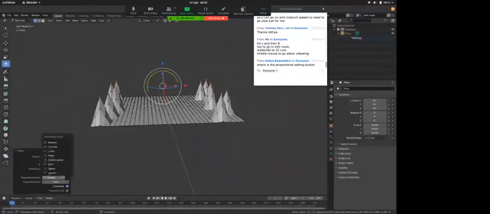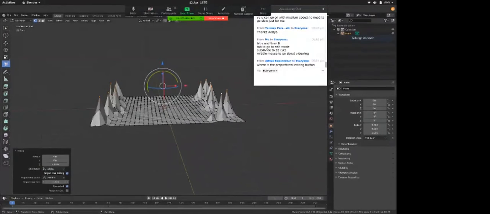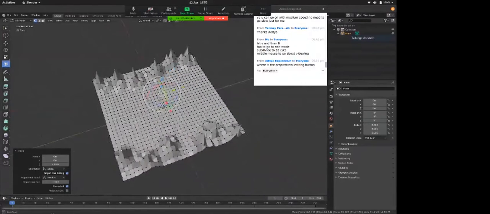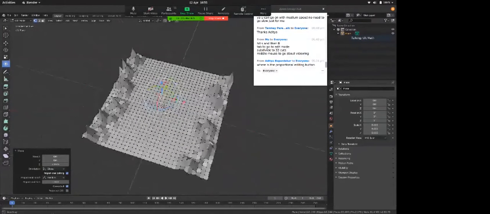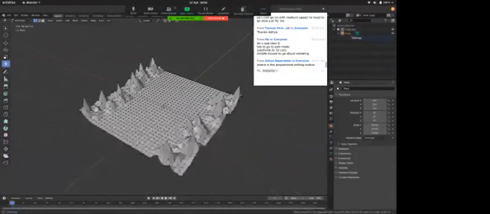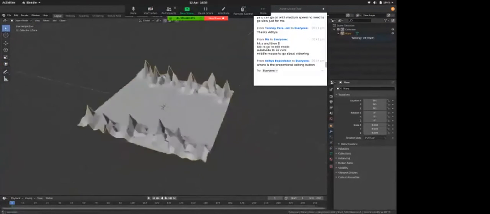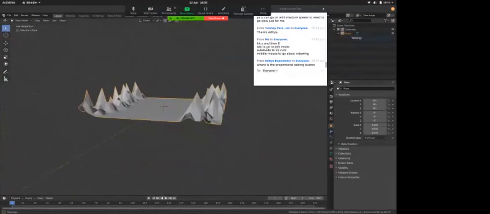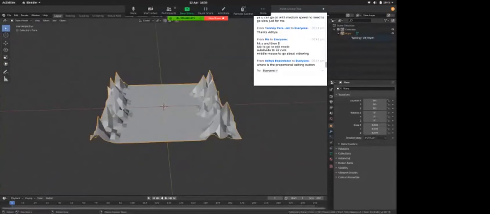And keep it random. Don't keep it smooth, keep it random. Increase the proportional size to whatever you would like to. This is what I like, so I'll keep it here. So if I exit from edit mode now, my scene is complete. So this is what I've been planning on putting into Ashwin's game. So this is my scene,